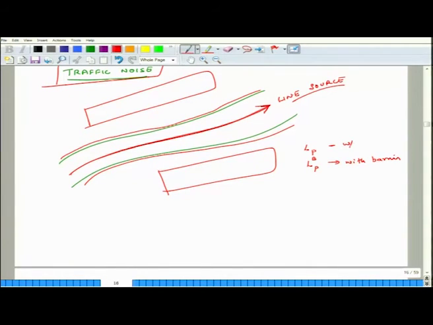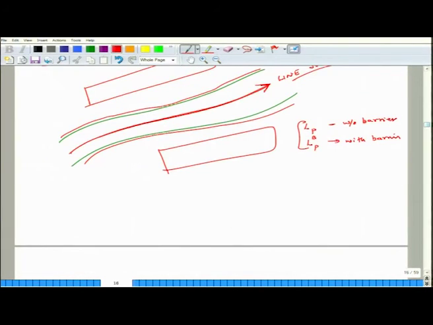Then we would expect that LBP should be less than LP. So, what is the improvement in sound level because of barriers? It is delta LP, which is equal to LP minus LP in presence of barriers, and that equals